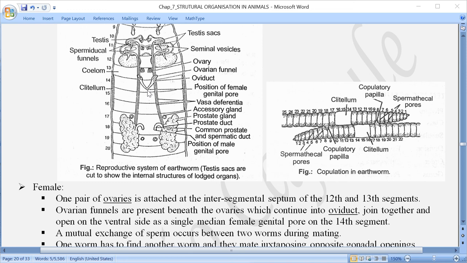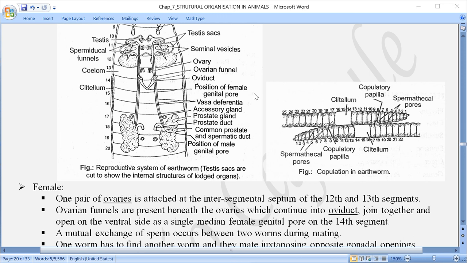Now here in this case, what we have discussed, the male genital pores are in the 18th segment, and they are in a pair, located on the ventrolateral side, and the female genital pore is single, which is located in the mid ventral line of the 14th segment. And so there is no possibility that they can self fertilize themselves. So they have to find a partner where both of them have mutual exchange of sperm between two earthworms.